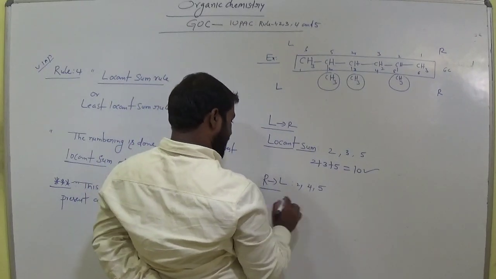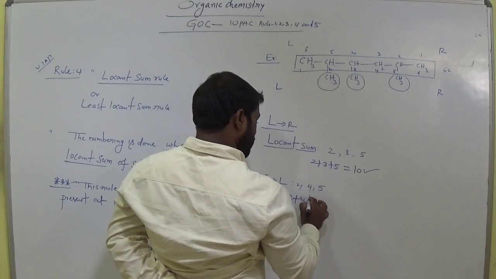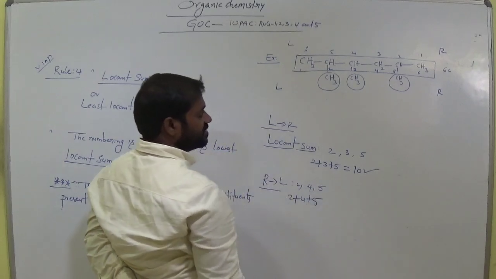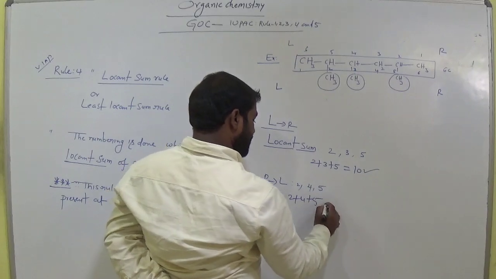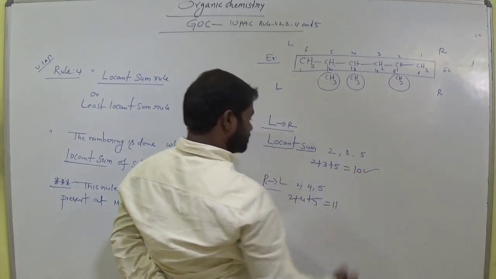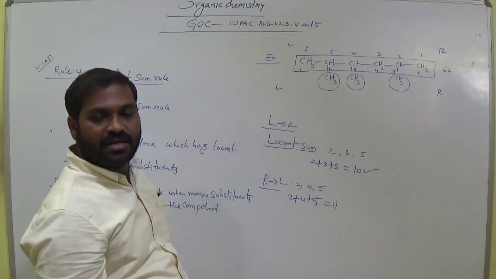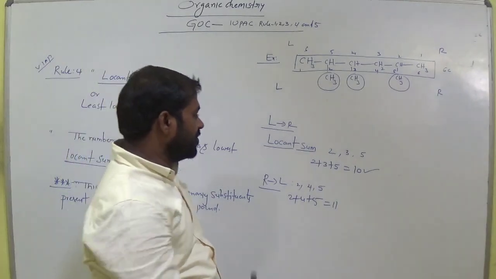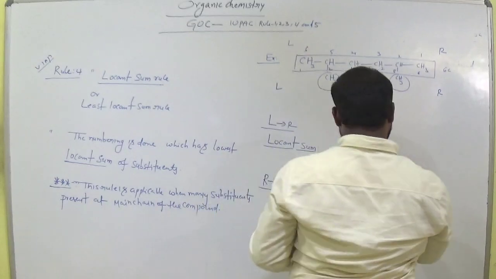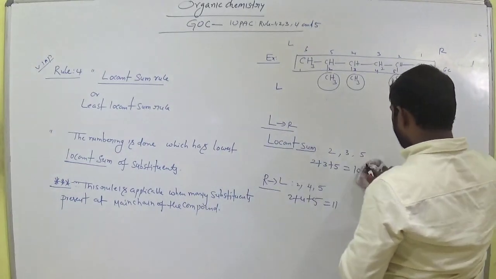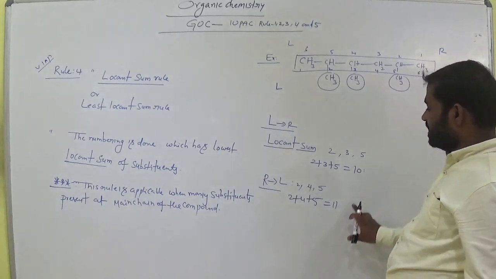So now add this 2 plus 4 plus 5, am I right? 2 plus 4 how much? 6. 6 plus 5, 11. So now which one is the least locant sum? 10 is the least locant sum, am I right?